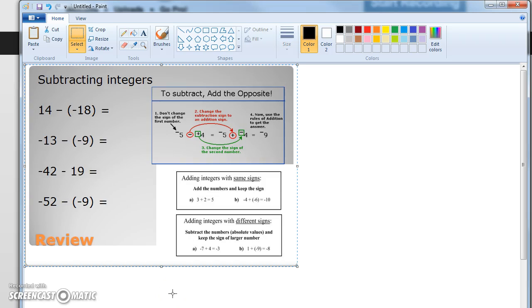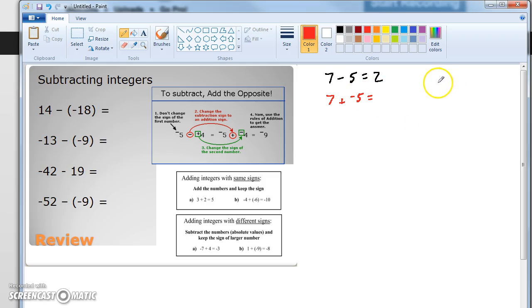Okay, so this is the one that's probably the most confusing of them. I have all kinds of stuff on the side. I have how to subtract, you add the opposite, and then I brought back in adding the integers. I'm not going to use one of these as an example. I'm going to use one that we kind of know first, and we'll work from there. Like if I said, what's 7 minus 5? Most of you would say it's 2. Okay? But I can also say that's the same thing as 7 plus negative 5.